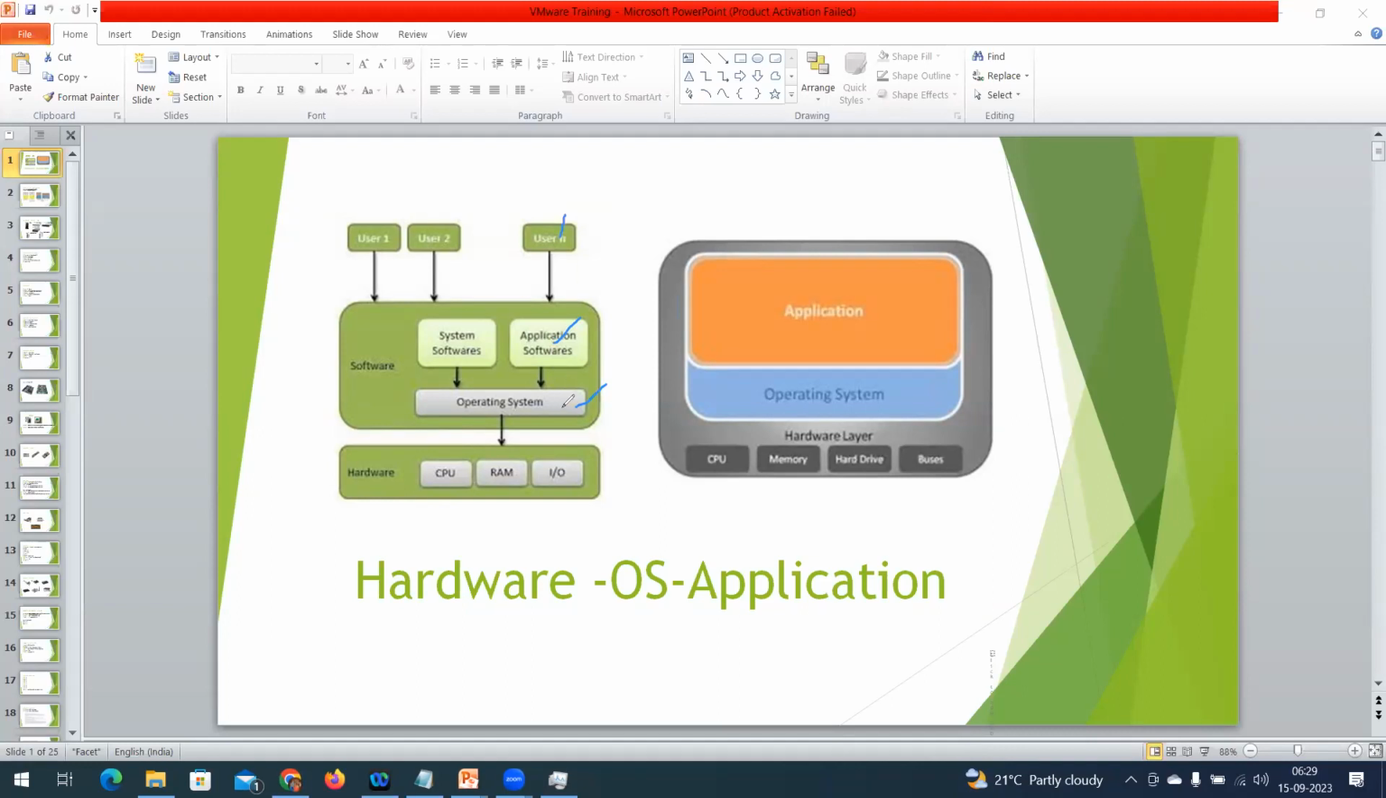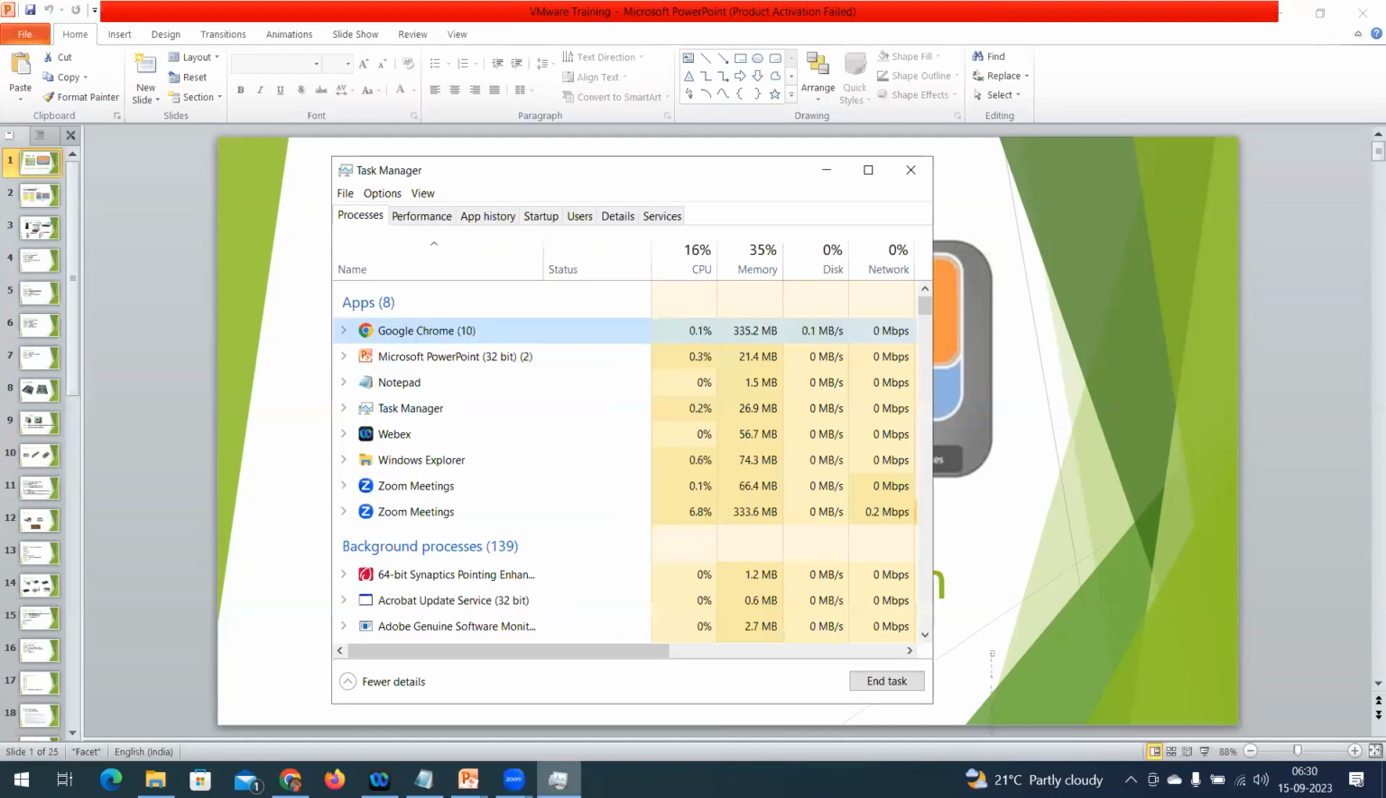So what is happening is that the operating system connects to the hardware layer and gives some portion of resources to each and every application. Some portion of CPU, some portion of RAM, some portion of network and disk. If you see in this task manager, these many applications are working on my desktop. What is the operating system doing? The operating system is sharing the resources with all applications.